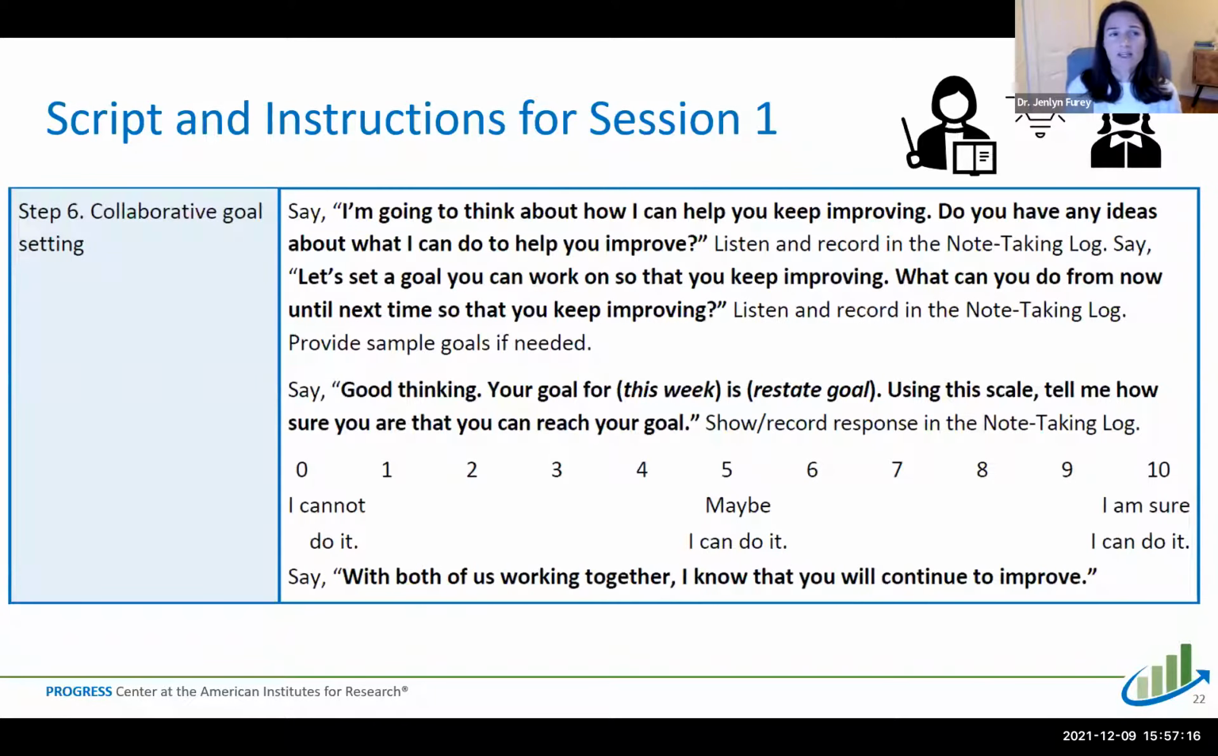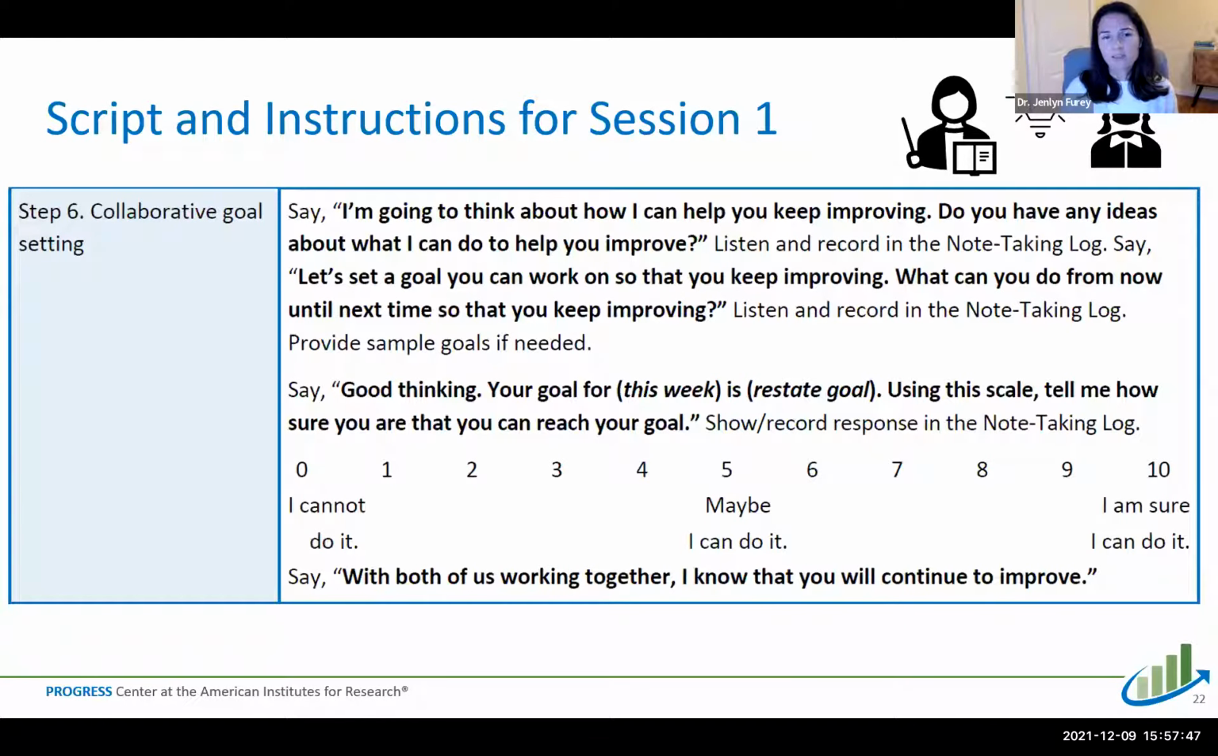The final step is step 6. In that last step, we engage the student in collaborative goal setting. It starts by asking for feedback from the student to give the teacher feedback on how they can help the student improve. So you'll say to the student, I'm going to think about how I can help you keep improving. Do you have any ideas about what I can do to help you improve? So you'll listen and record your notes in the note-taking log.